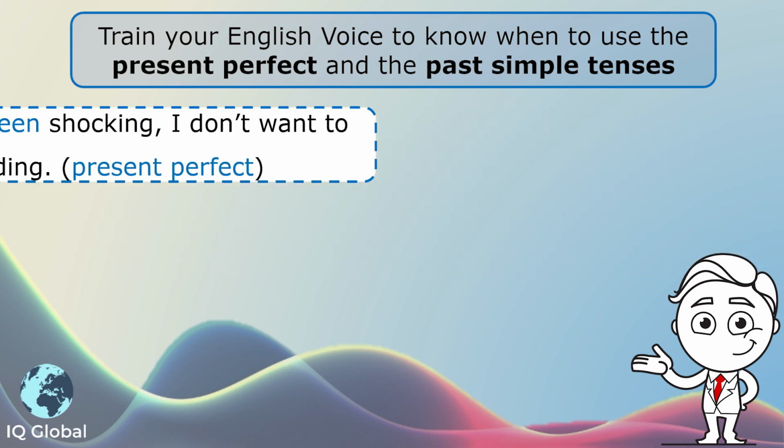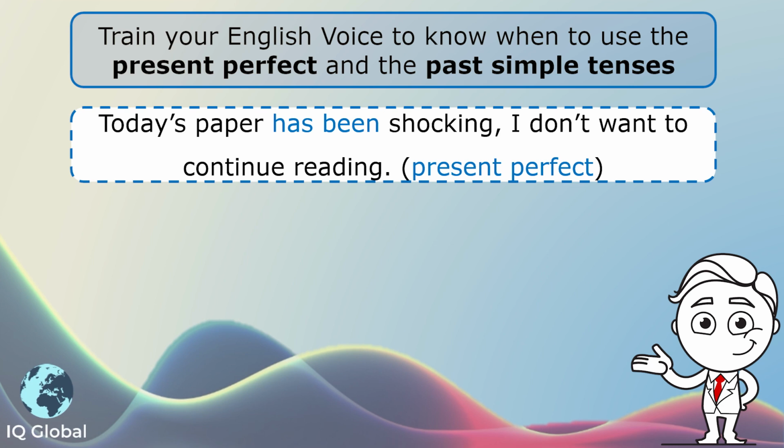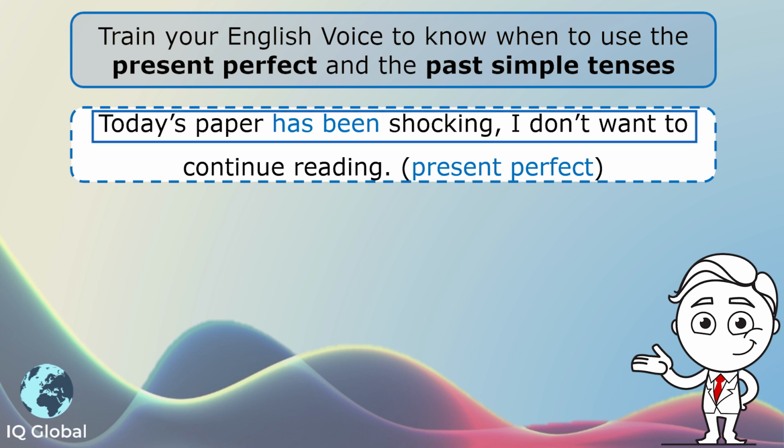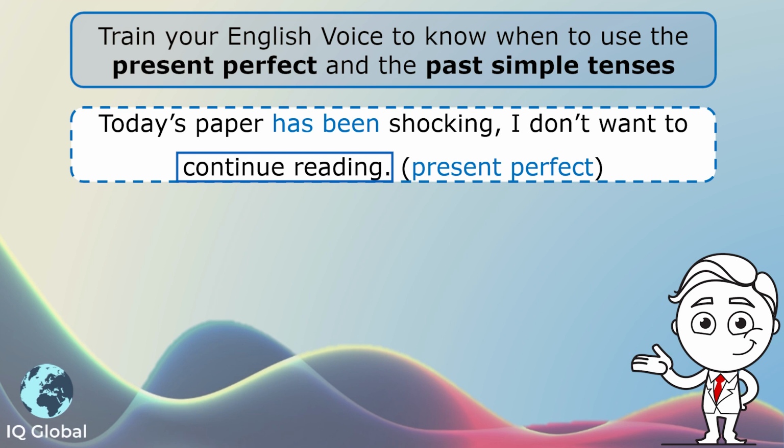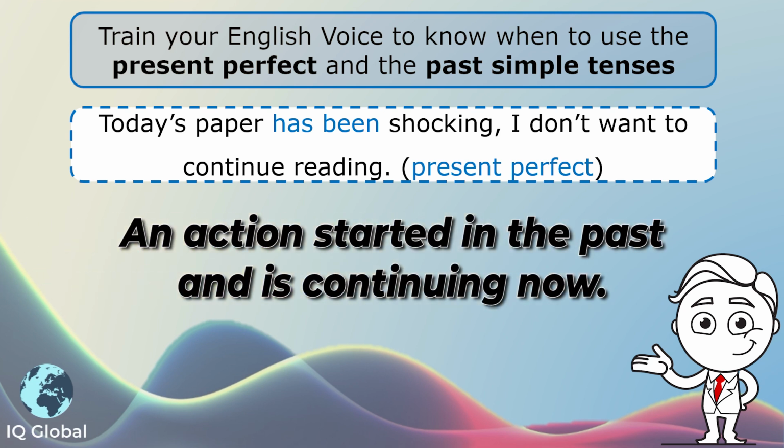So let's have a look at sentence example 1. Today's paper has been shocking. I don't want to continue reading. That is the present perfect tense. It is an action that started in the past but is continuing now as I speak. We know this by the words has been.